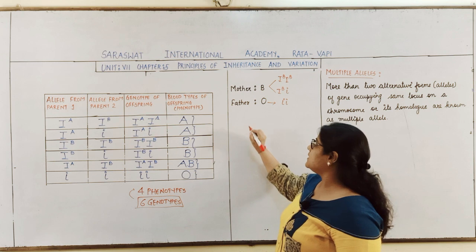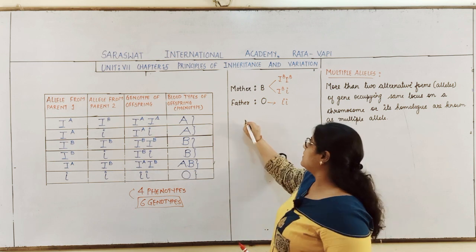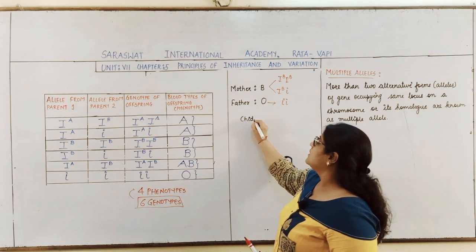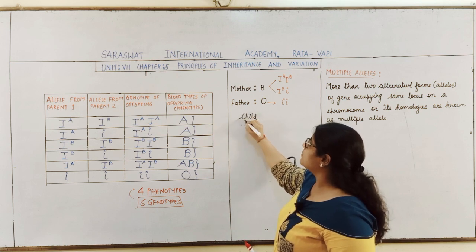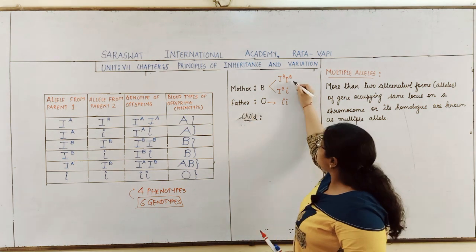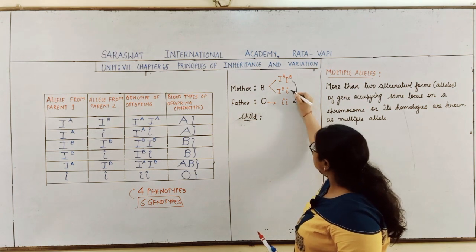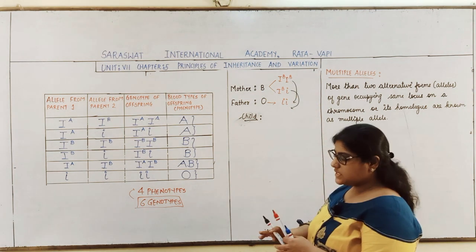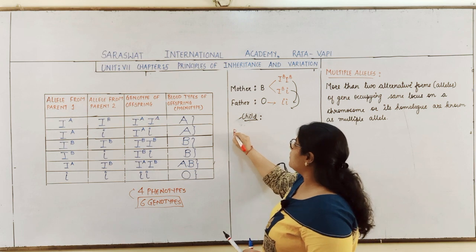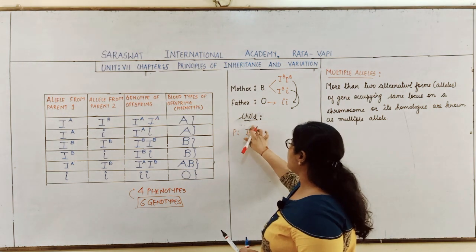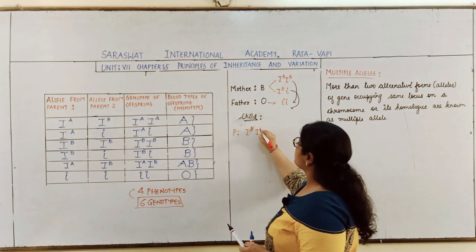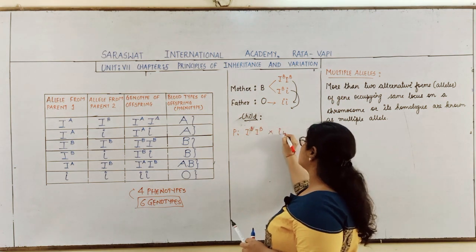Now how will we determine the blood group of the child? So we will cross this with this and this with this. First possibility, suppose the parents are IBIB with small i i.